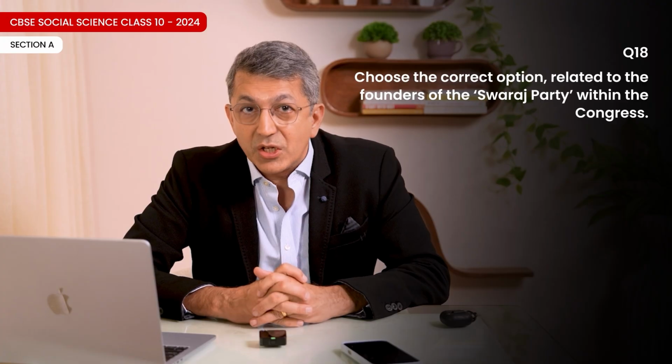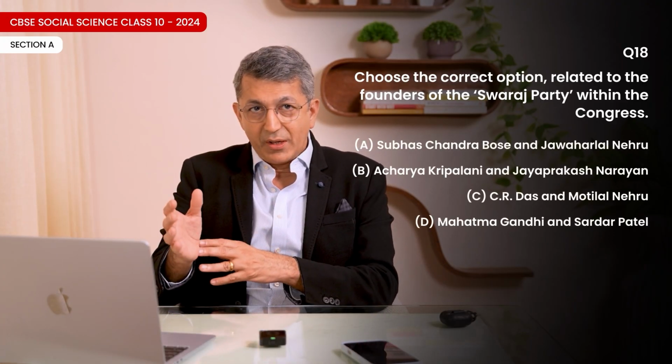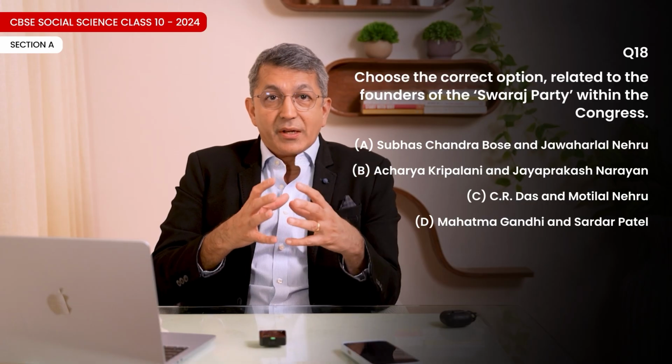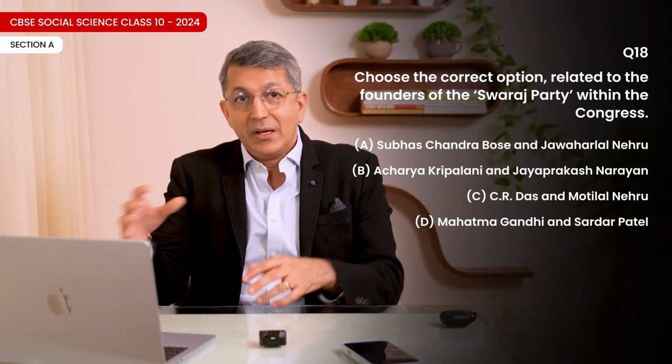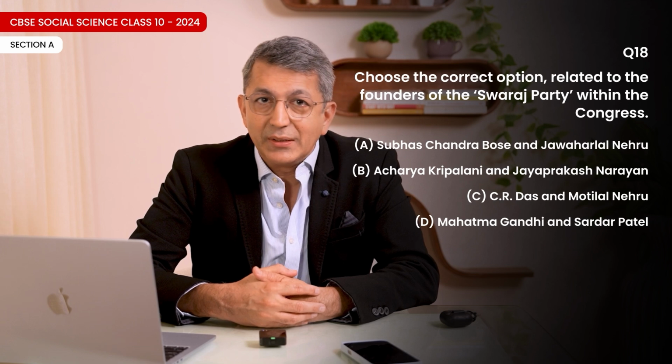Question 18. Choose the correct option related to the founders of the Swaraj Party within the Congress. A. Subhash Chandra Bose and Jawaharlal Nehru. B. Acharya Kripalani and Jayaprakash Narayan. C. C.R. Das and Motilal Nehru. D. Mahatma Gandhi and Sardar Patel. Correct option is C. C.R. Das and Motilal Nehru.